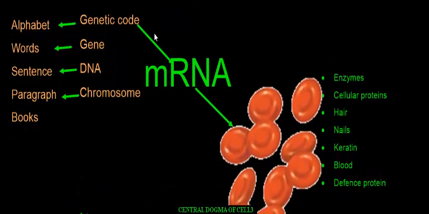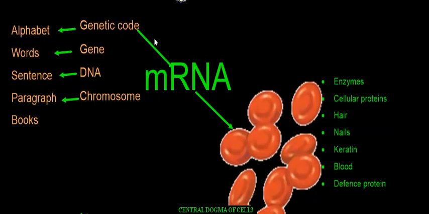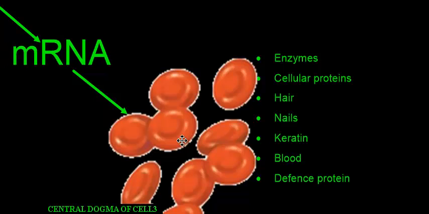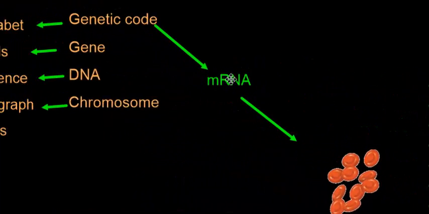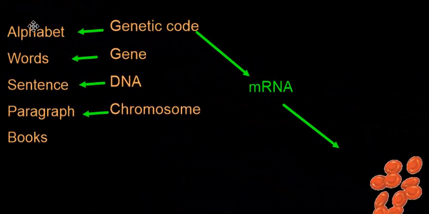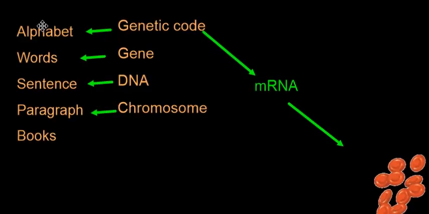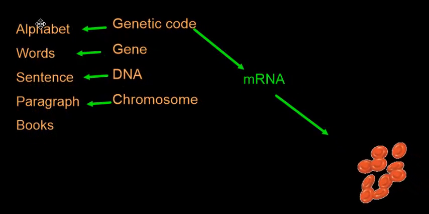And what is the linkage between DNA, mRNA and protein? We can understand by giving the analogy of books. If you know books, you are reading books daily and turning the pages. The pages contain many paragraphs, every paragraph contains some sentences, these sentences are formed from words, and these words are created by alphabets.